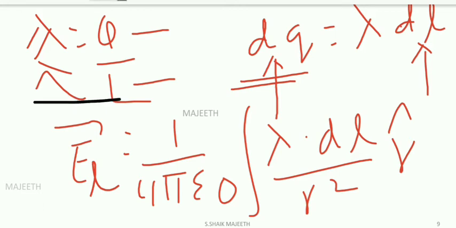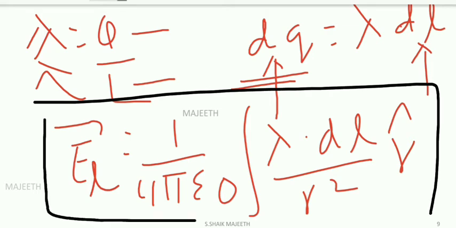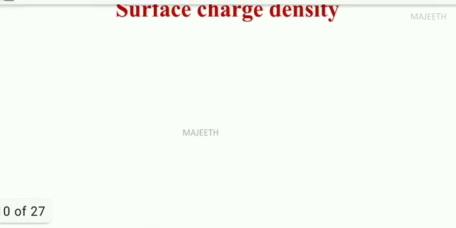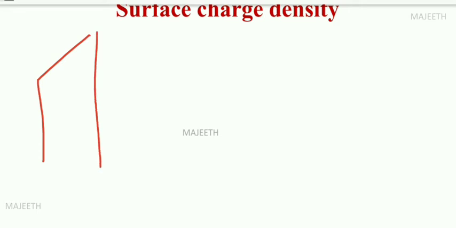So this is the electric field due to linear charge density. Clear or not? Similarly, we find electric field due to surface charge density. This concept is used in a capacitor. Let us take some plate. Clear. So here also the charge distribution is continuous.